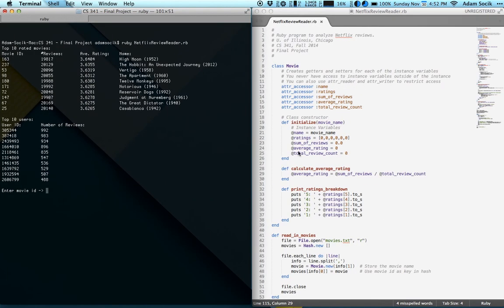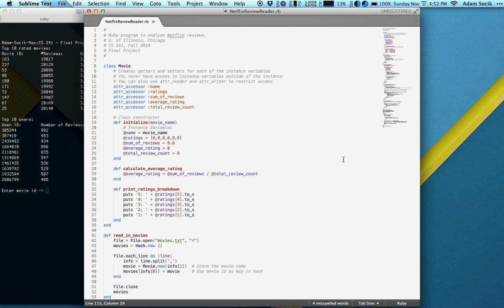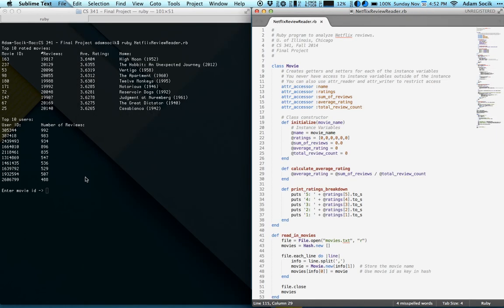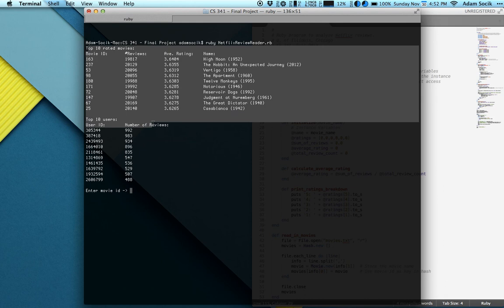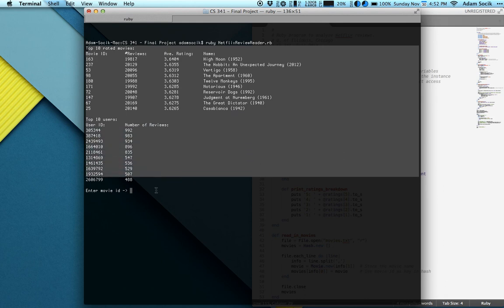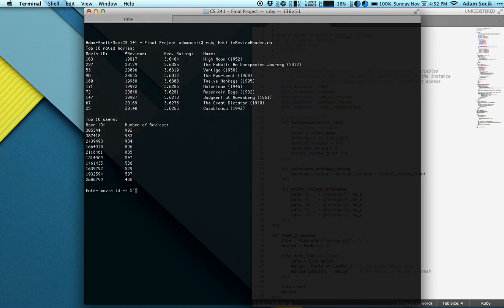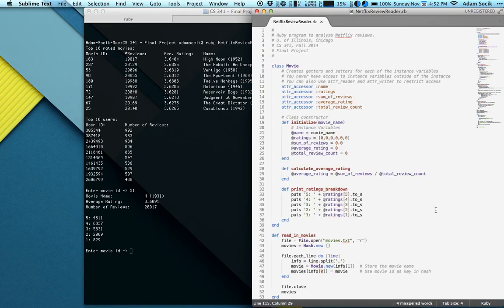So we'll show off the demo first. To run a Ruby program, all you do is type ruby and then the file name, whatever file you want to run. I pre-ran it because it takes about 10 seconds to fire up. As you can see, the top 10 movies and users are shown, and if you enter a user or some movie ID, you'll get more information from that. Nothing too big. We've all seen that before.